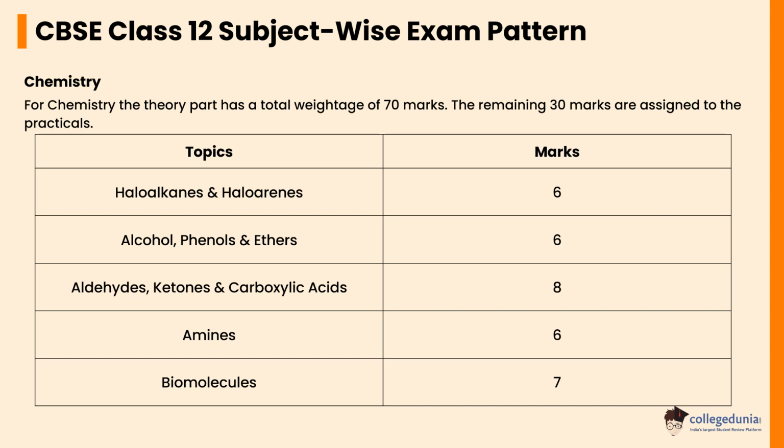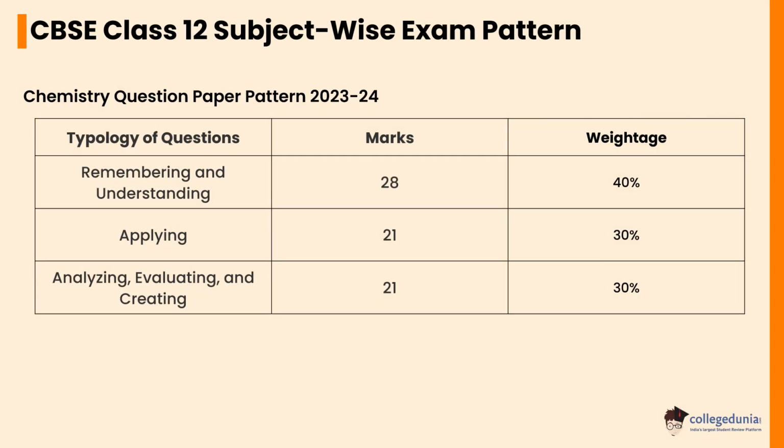In the chemistry question paper, 40% of the total questions will be based on remembering and understanding, carrying total 28 marks. 30% of the questions will be application based, carrying 21 marks, and questions based on analyzing, evaluating and creating will constitute 30% of the paper. These questions carry a weightage of 21 marks.